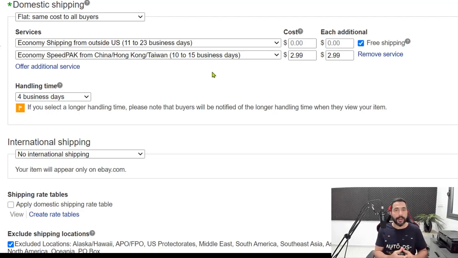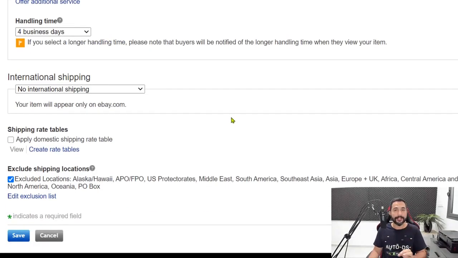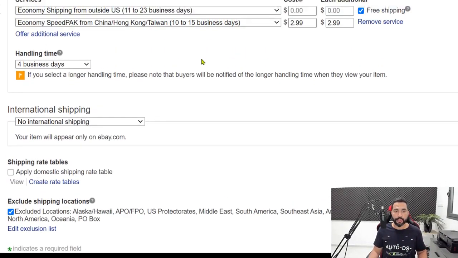Most items are going to arrive to their destination in 10 to 15 business days anyway. Don't forget that you have another 4 business handling days on top of that. So most chances are they're going to get their package in the total 19 business days that we are guaranteeing that their products will arrive. And again, if you're choosing a product from a good seller who ships fast, this really shouldn't be a problem. So what's going to happen here is we're just going to make another $2.99, 100% profit coming out of that. So that's a neat little trick that we like to use, and it works every now and then. Always nice to have. Now let's go down to international shipping.